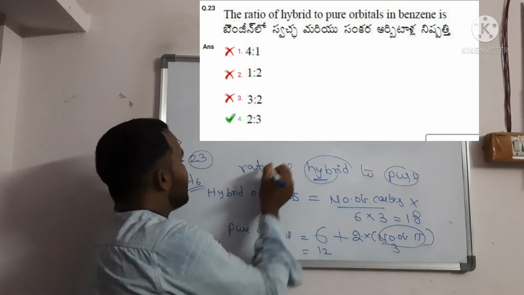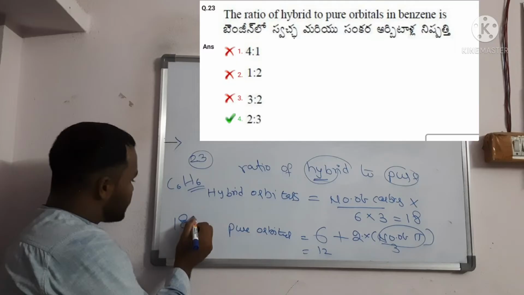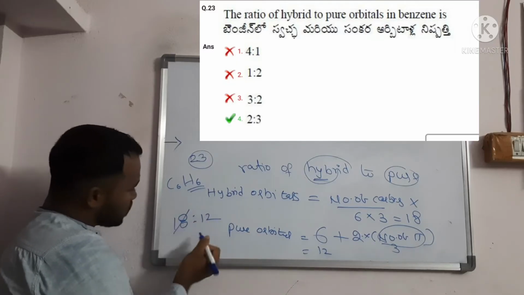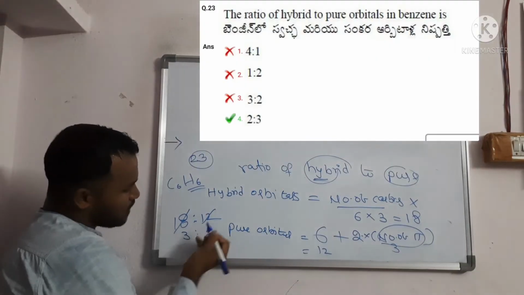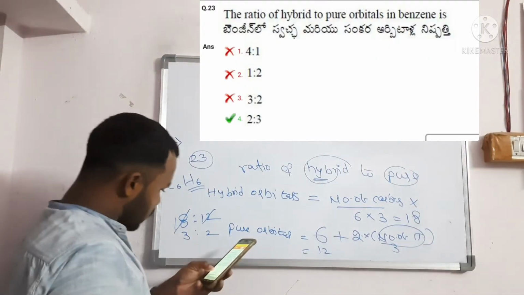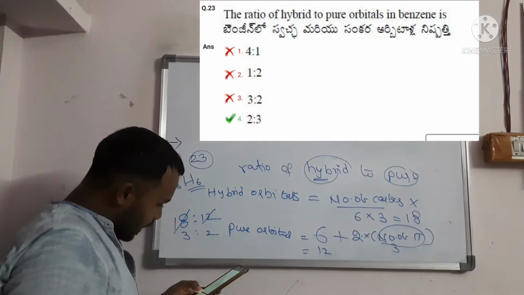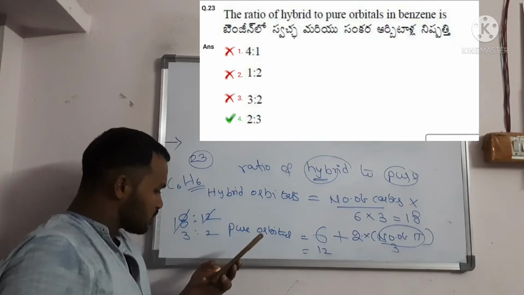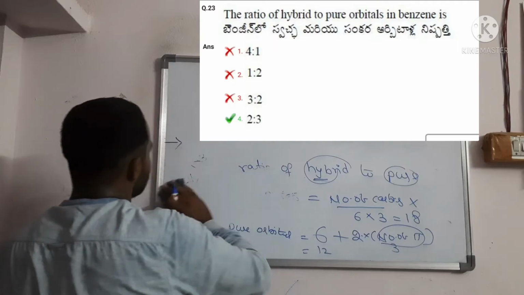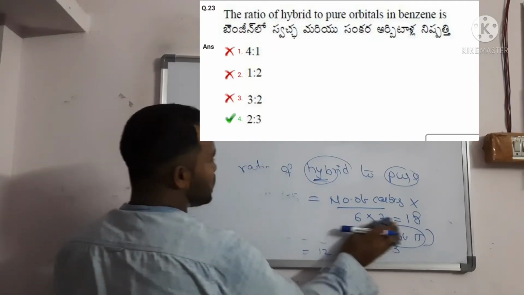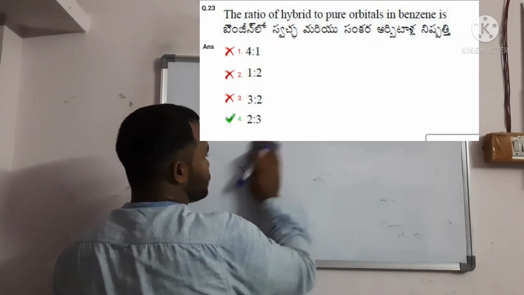So the ratio is 18 to 12, which simplifies to 3 is to 2. The options given are 4:1, 1:2, 3:2 and 2:3. The correct answer is 3 is to 2.